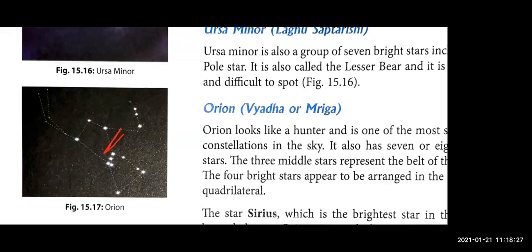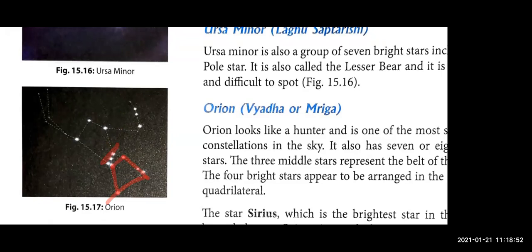So children, these 3 stars are representing the belt of the hunter, right? Then at the bottom, you can see the 4 stars, 1, 2, 3, 4, right? These 4 stars form a quadrilateral.